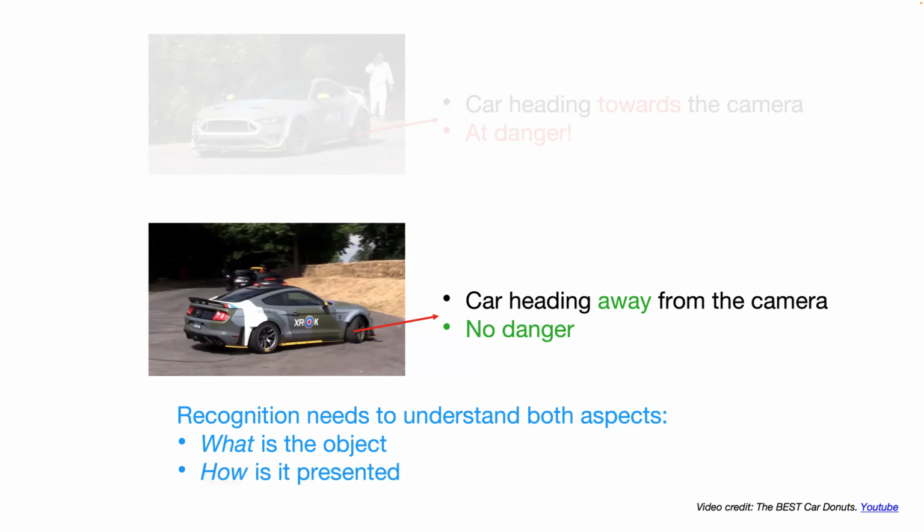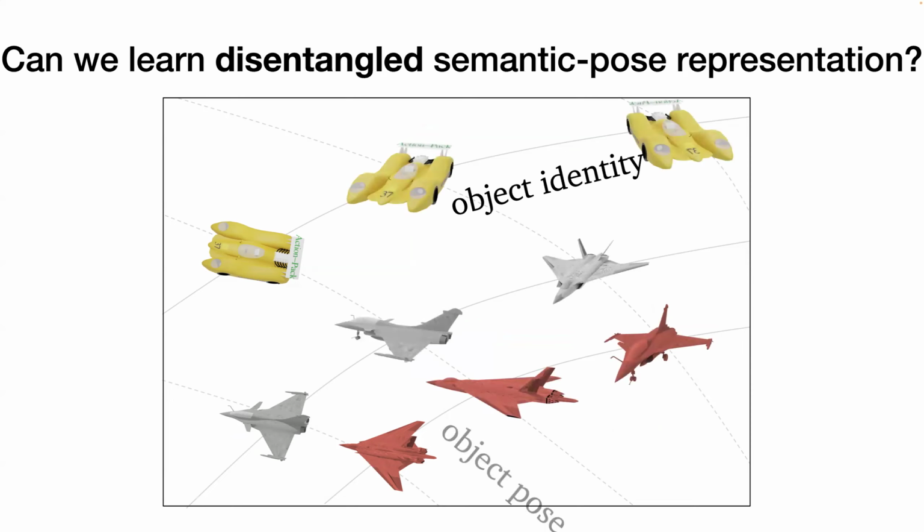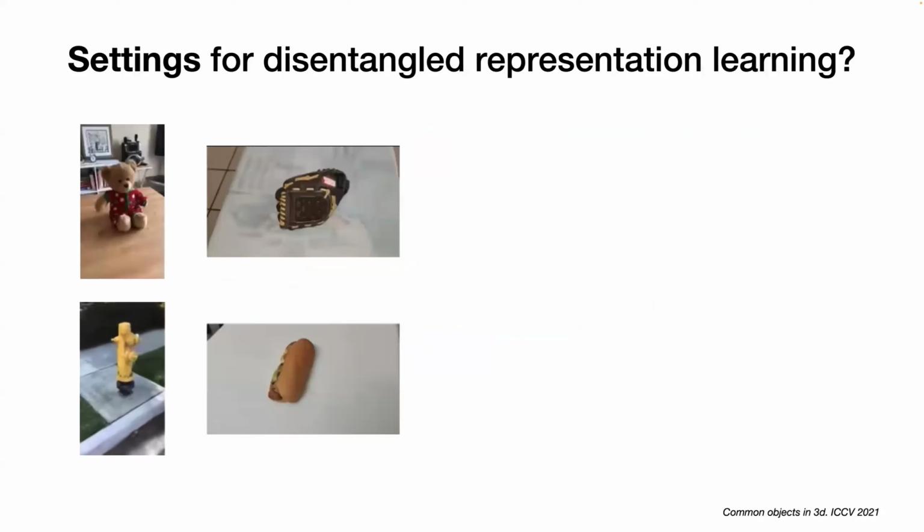First, what is the object? And second, how it is presented. We want to learn disentangled semantic and pose representation such that on one axis, the objects line up on the identity part, and then on another axis, the objects are lined up on the object pose.